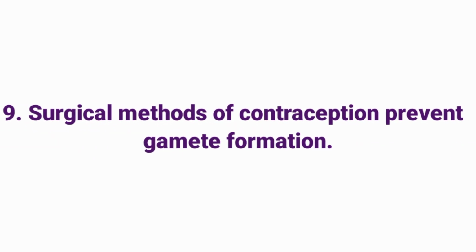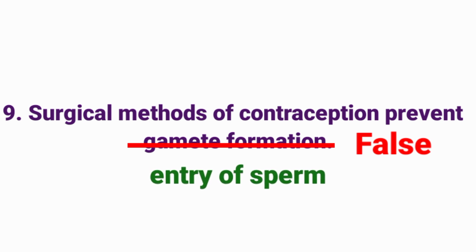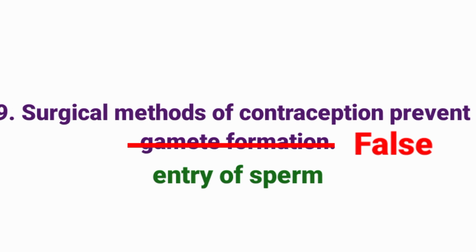Surgical methods of contraception prevent gamete formation. Answer: false. It is not gamete formation, it is entry of sperm. The correct statement is surgical methods of contraception prevent entry of sperm.